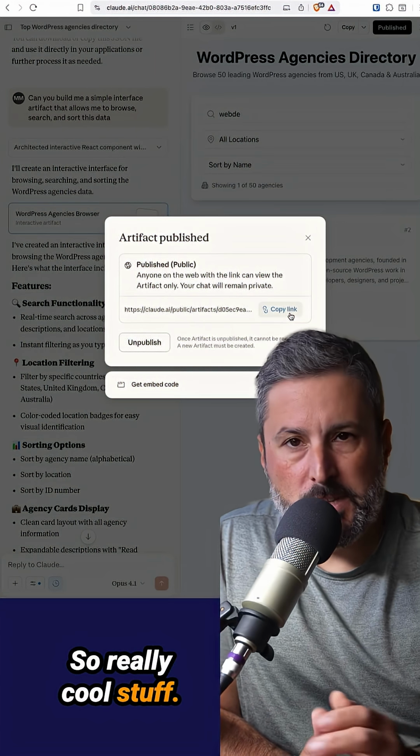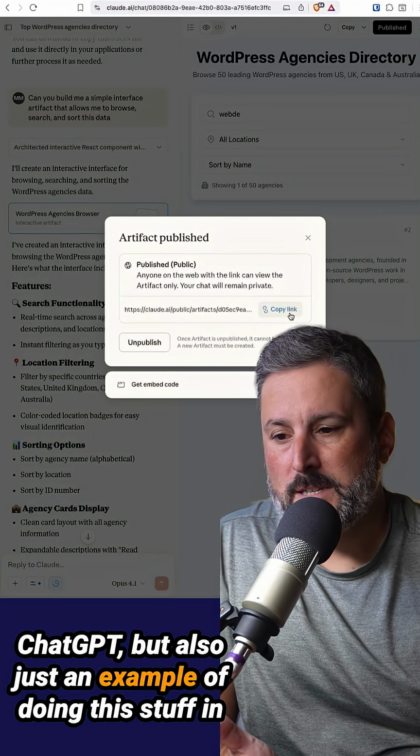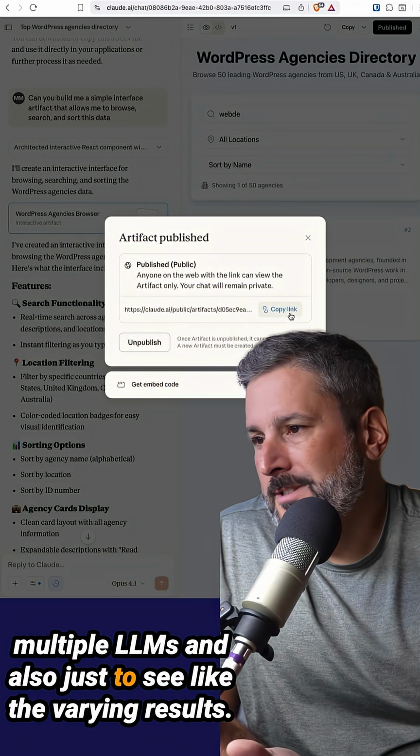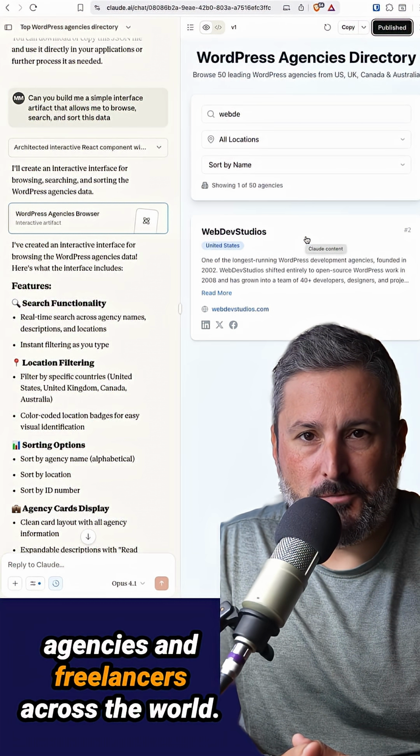So really cool stuff, fun to do these little research projects with ChatGPT, but also just an example of doing this stuff in multiple LLMs, and also just to see the varying results. And of course, this doesn't represent all WordPress agencies and freelancers across the world.